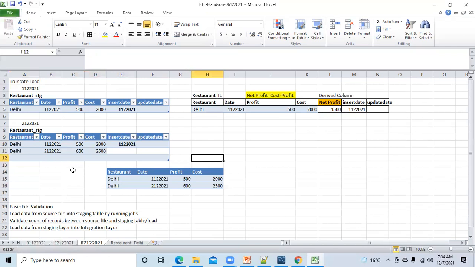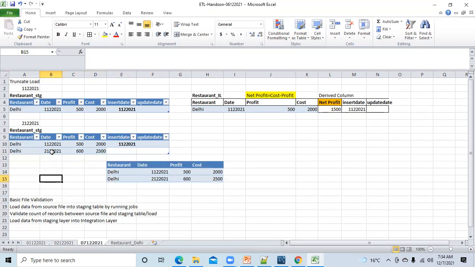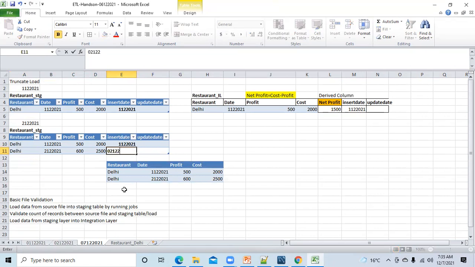Is this clear? So now this should be the data in your staging table. And what should be the inserted date? 2nd December 2021. Will you have any update date here? No update date, because I have not updated anything in this record. This record I have received, so I have just copied it here. That's all. Is this clear?